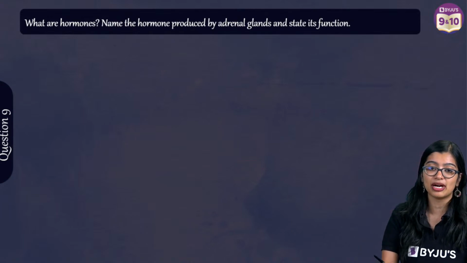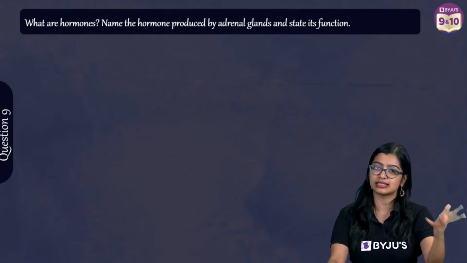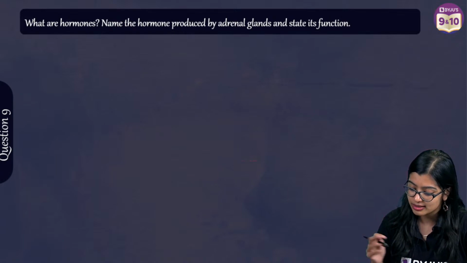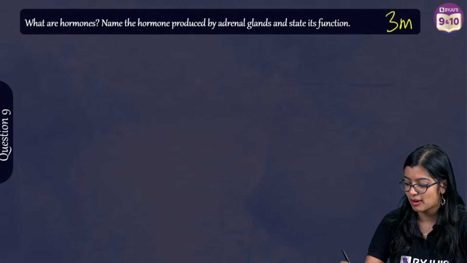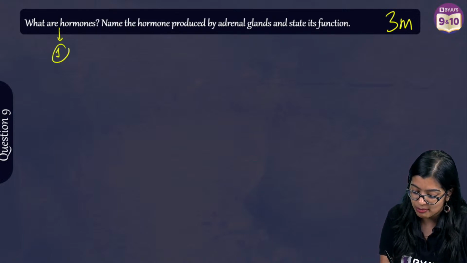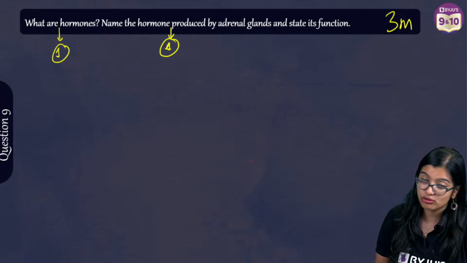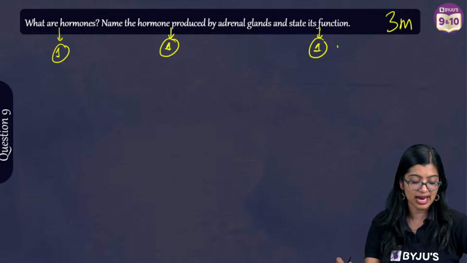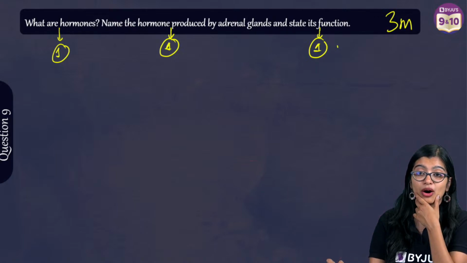Now coming to question number 9, right? We have about another 6 more questions and we are done with the subjective questions. This particular question, as you can see, is a 3-mark question. But how are we bifurcating it? 1 mark for the definition of hormones, 1 mark for the hormone produced by adrenal gland, and 1 mark to state its function. So that is how we will go about it.